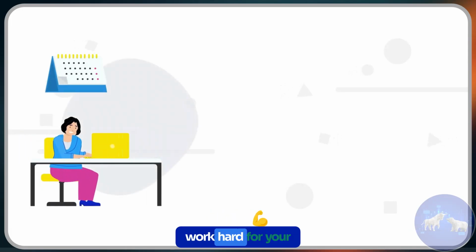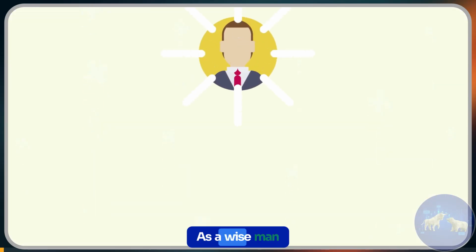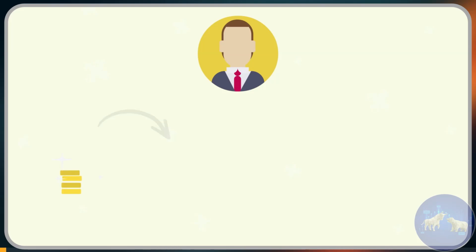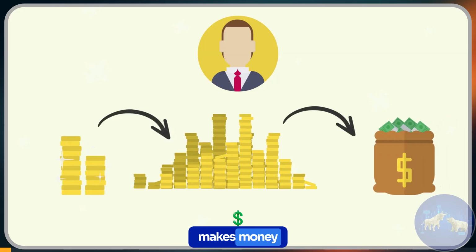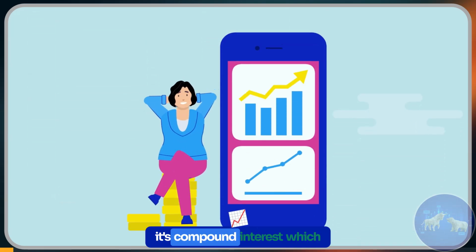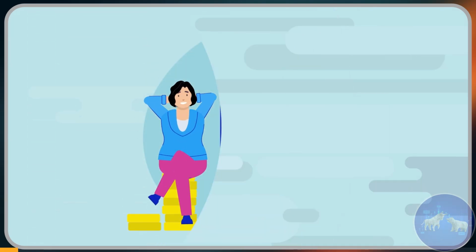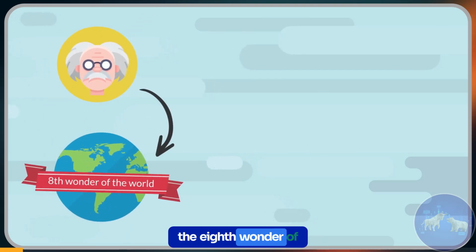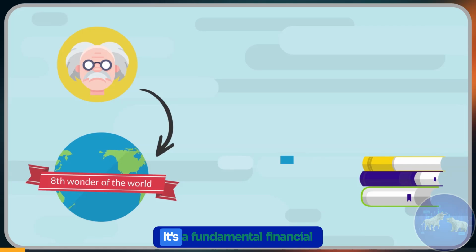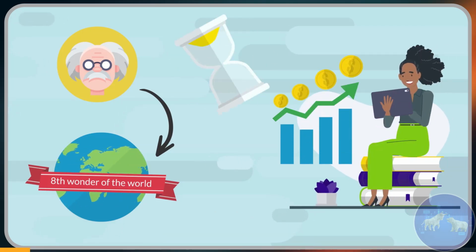Would you prefer to work hard for your money or let your money work hard for you? As a wise man once said, money makes money, and the money that money makes makes money. Yes, it's compound interest which gives you the power to make that choice. That's why Albert Einstein allegedly called it the eighth wonder of the world. It's a fundamental financial principle that can significantly grow your wealth over time.